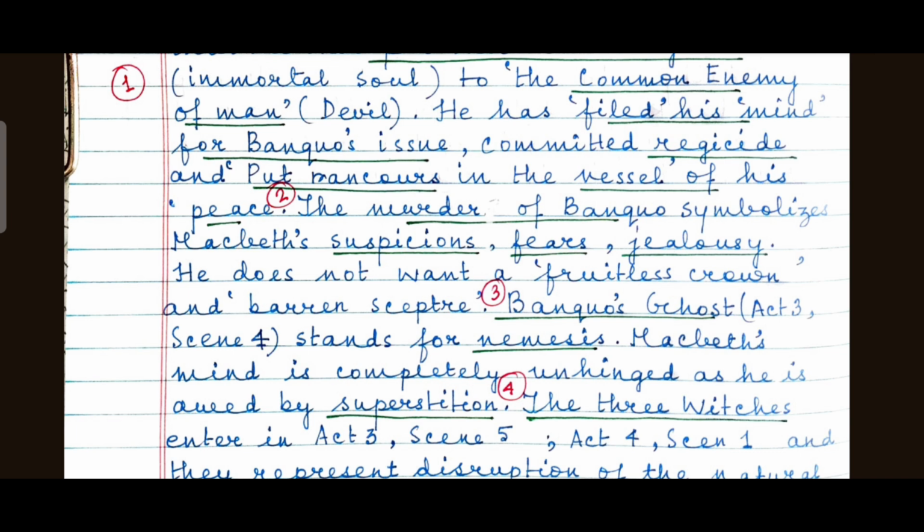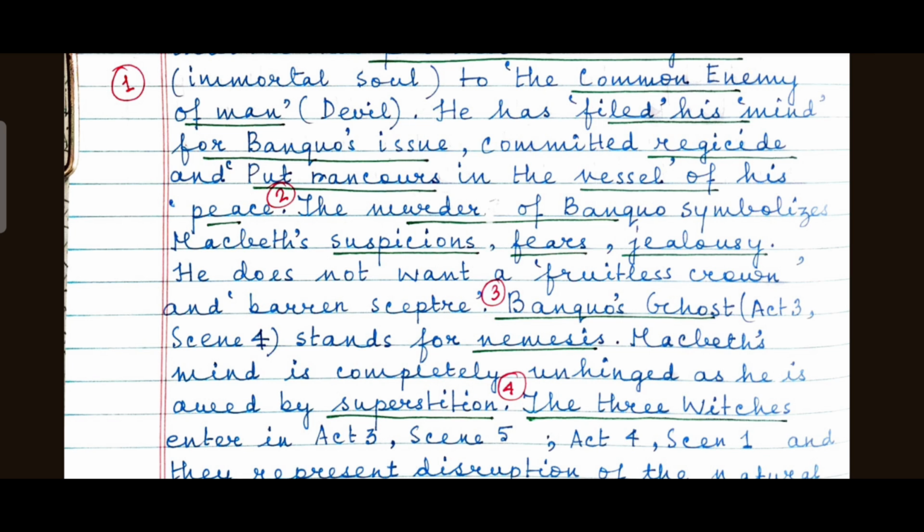And the murder is a result of his suspicion, of his fear, and of his jealousy. He does not want a fruitless crown and barren scepter. So throne, crown, all these are symbols of Macbeth's ambition, his greed for power.